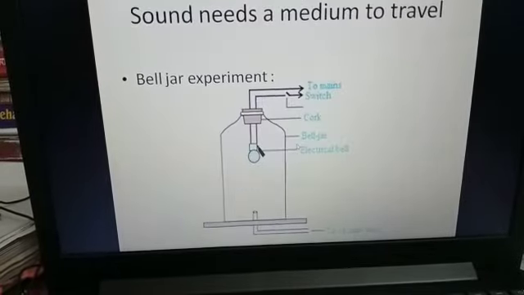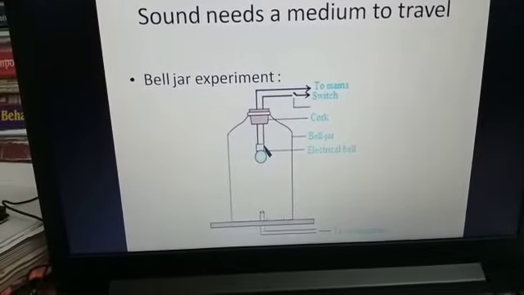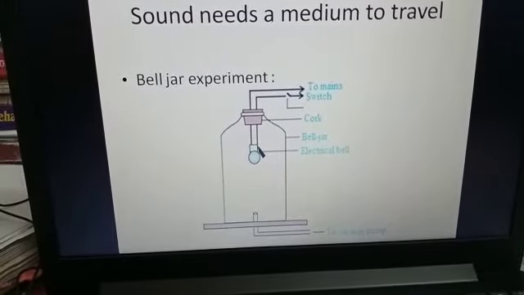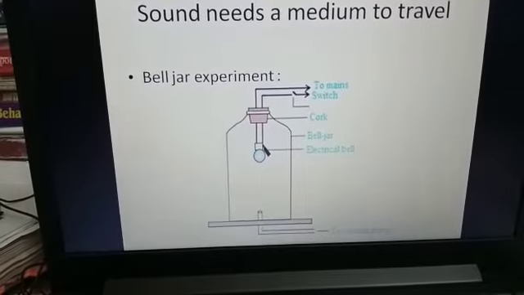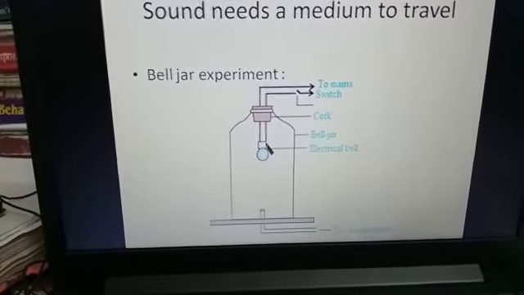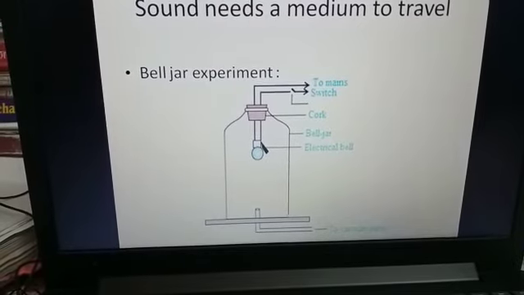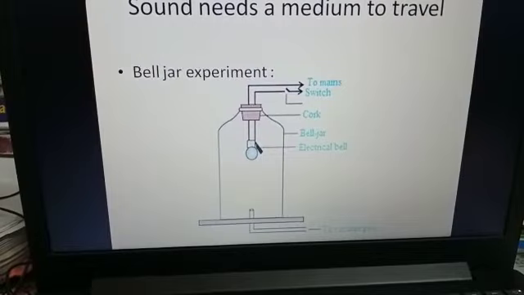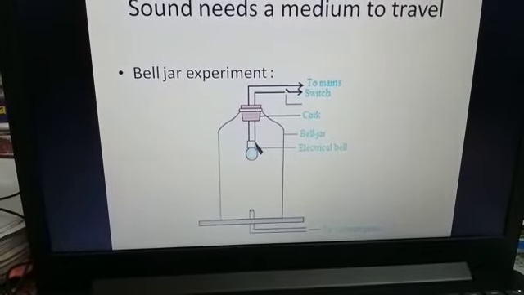Next we have got: sound waves need a medium to travel. This experiment is there in your book. Sound needs a medium to travel. Just now we have talked that sound travels in the air medium. Air is required for the propagation of sound, isn't it? Now this can be proved with the help of this particular experiment.